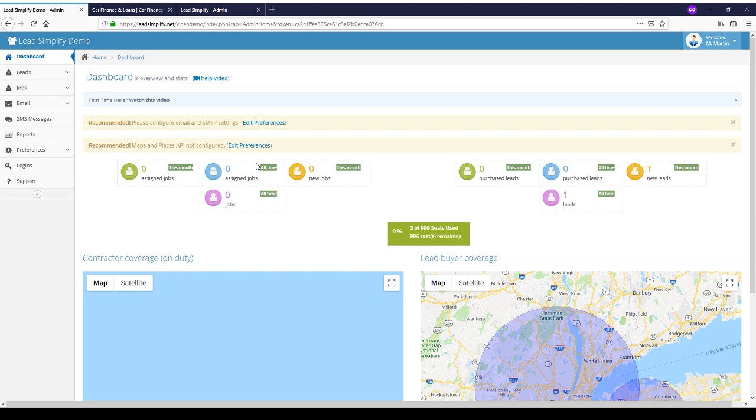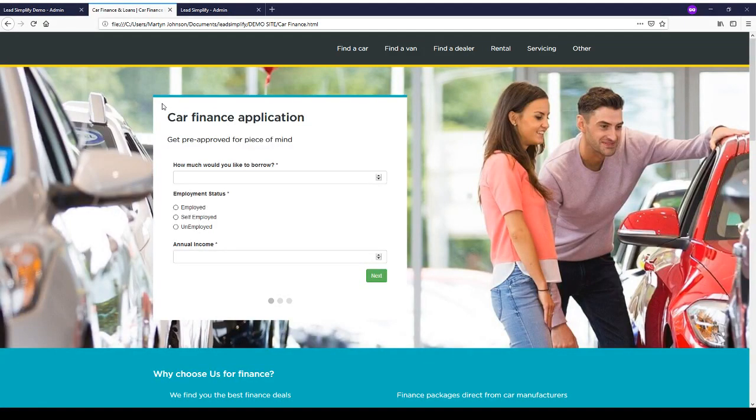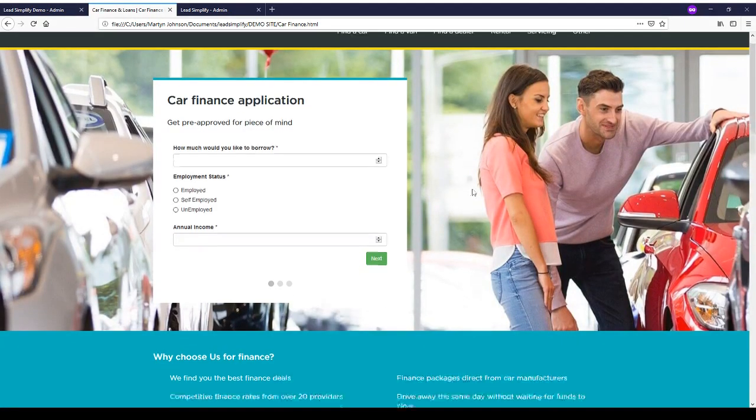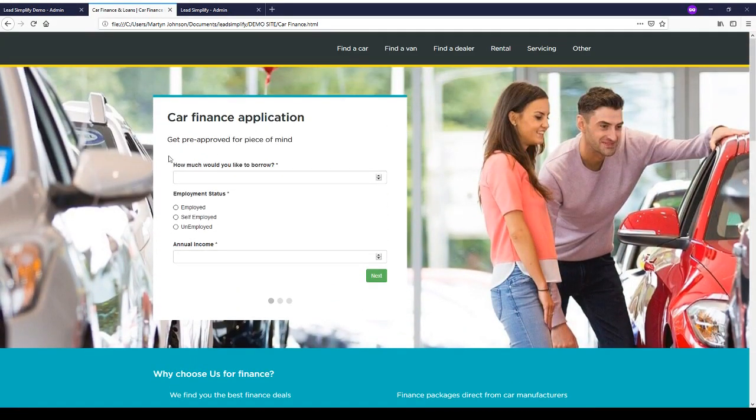So let's jump over onto a website where we've got a Lead Simplify form embedded. As you can see in this example, we're looking at Auto Finance, and here is our Lead Simplify form. This is used to capture leads, which are then processed in the system and distributed to our lead buyers based on the industry or niche that they're being submitted to and the location of the lead.